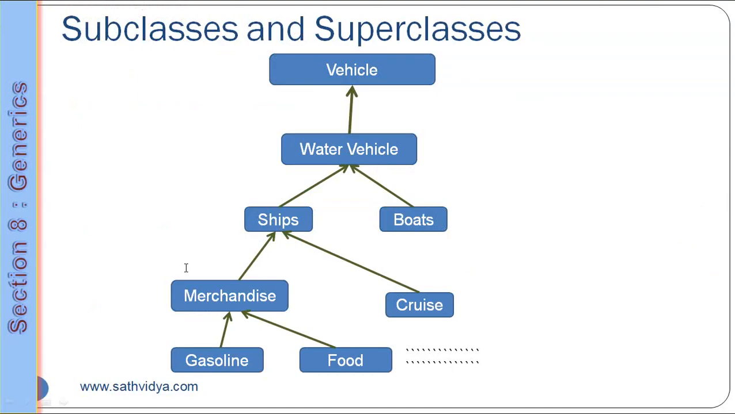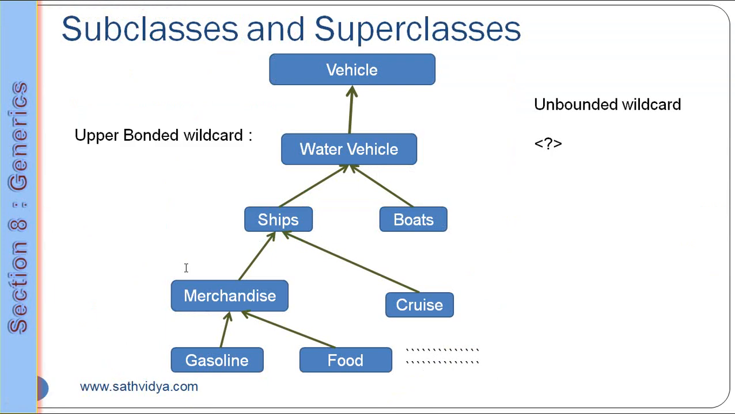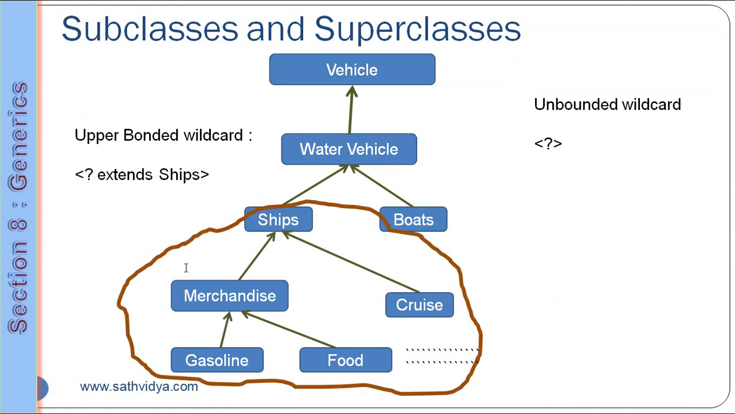Let's have a quick review here. Unbounded, you are going to represent with a question mark, and you can send all the classes to this wildcard. Upper bound means you are restricting the user to use only subclasses by using the keyword extends, where here you are using ships, it is going to make use of all the subclasses, but it doesn't allow the other classes. Now coming to lower bound.